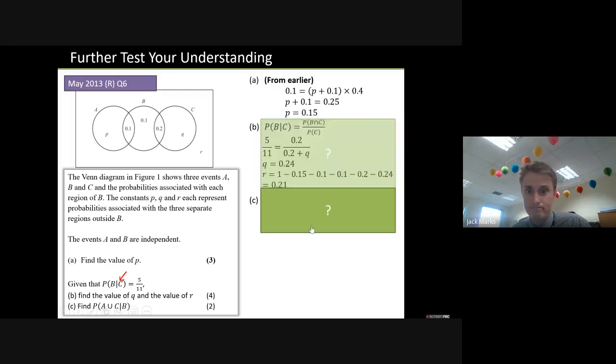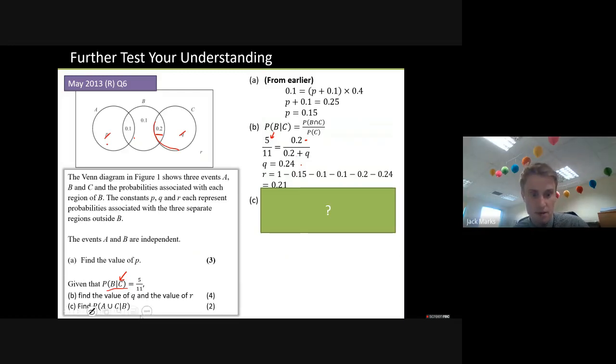Okay, let's take a look then. So we could use the formula here. So in this case, we're using the formula. So we can do, given that, okay, yeah, because that makes sense. We were given this number here, so we wanted to use this one straight away. So we've got that. The overlap of B and C, that's that one there. Okay, and C means everything inside the C circle. So that's 0.2 plus Q. So you can find Q. And then once you find Q, well, you've got P, you've got Q. So R is about the idea that all of these bits should add up to 1.